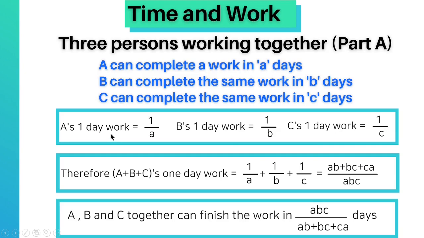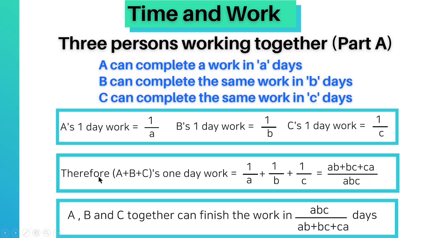Now, as we know 1 day work of A, 1 day work of B, and 1 day work of C, we can find 1 day work of A and B, 1 day work of B and C, or 1 day work of A and C, or 1 day work when all 3 persons are working together. So 1 day work of A plus B plus C equals 1 upon A plus 1 upon B plus 1 upon C, which is equal to AB plus BC plus CA upon ABC.